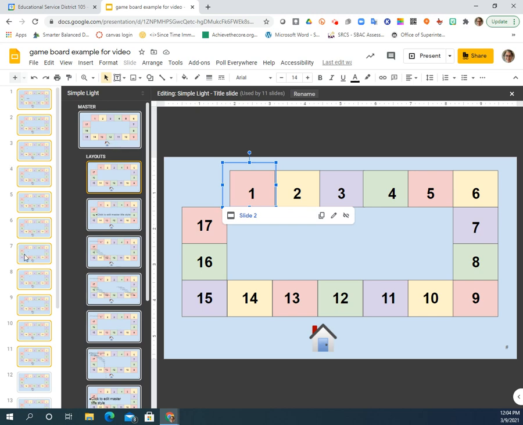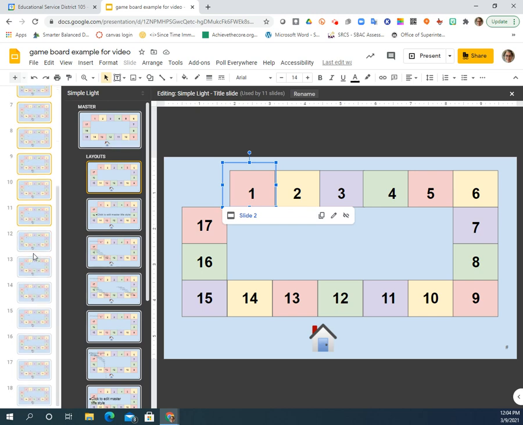I added 18 slides into my deck. You can see that I've got 18 slides here because I can't link to a slide that's not already in the deck. And I know I need at least 18 slides because I have 17 activities I want them to accomplish. This is where the planning ahead really comes in handy. So because I know that each time they click on a square, I want a new card, a new activity to show up, I'm going to go ahead and link it on this first deck.